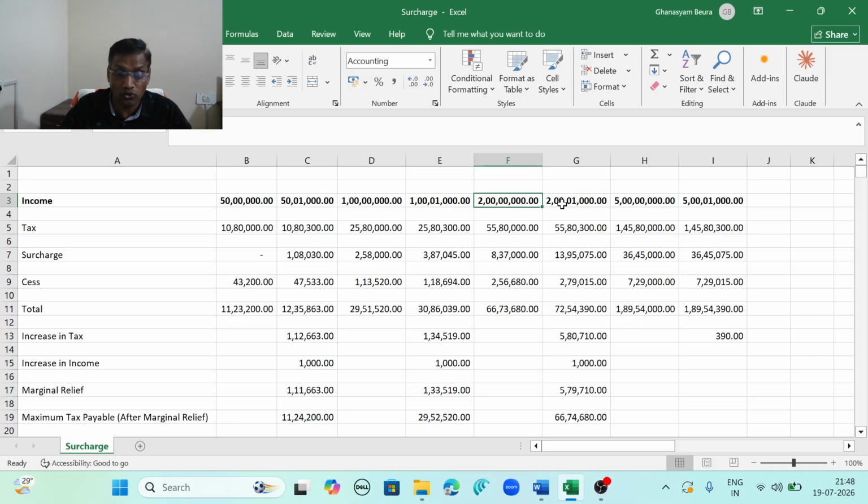In the case of 2 crore and 2 crore 1 lakh, because of this 1,000 increase, tax is 5,80,710. However, marginal relief comes into play, and additional tax because of surcharge should never exceed the additional income over the surcharge threshold limit. So it's 1,000. So marginal relief is 5,79,710. So total maximum tax payable is 66,744,680. Now you understood the calculation and how it is limited up to some amount.